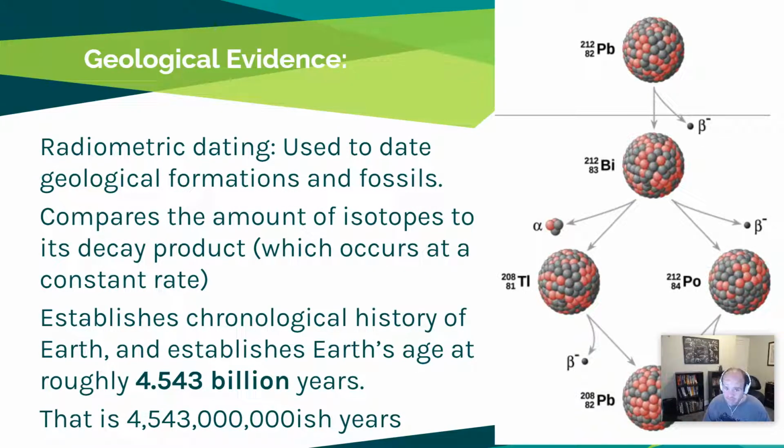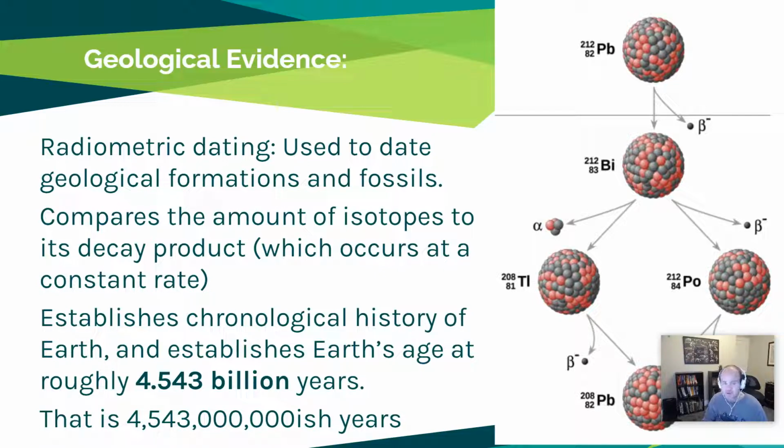So radiometric dating, and this is used to date rocks, but also the fossils that we'll find in the fossil record. And what it does is it basically compares the amount of isotopes, we'll talk more about that next unit, to its decay product. So basically, these isotopes, or different versions of atoms, decay or lose energy at a constant rate. And so if we can see the type of atom it is and how many particles and how much energy it has lost over time, we can establish how old that is. And if we know how old it is, we can tell when it formed.